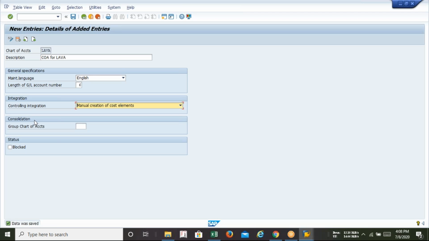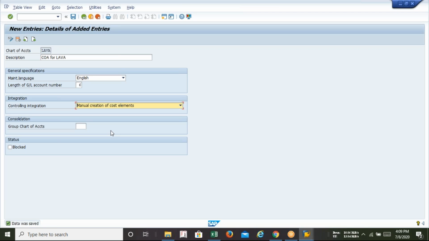I'm just giving you a small suggestion. In order to avoid confusion at the time of practice, you just take a screenshot. Whenever I finish any configuration, you just take the screenshot. So whenever you are creating by your own, you just check your creation against the screenshot. So you can easily find out what part you have missed. Okay, I think this will help you at the time of practice. If you are doing the class from the laptop or desktop, take the print screen option, or if you are taking the class from the mobile phone, just take a screenshot. Okay.